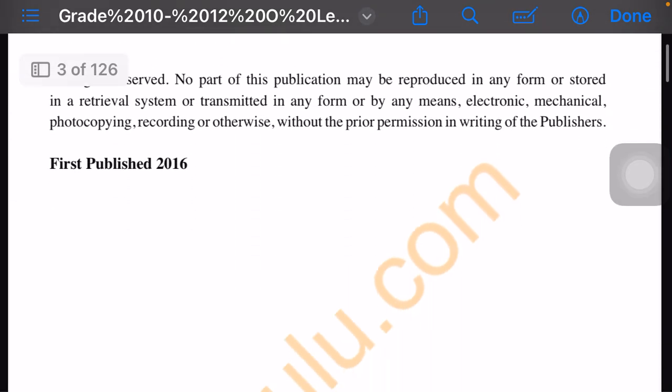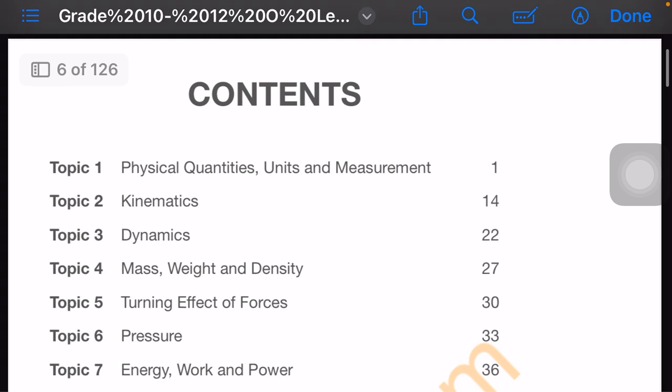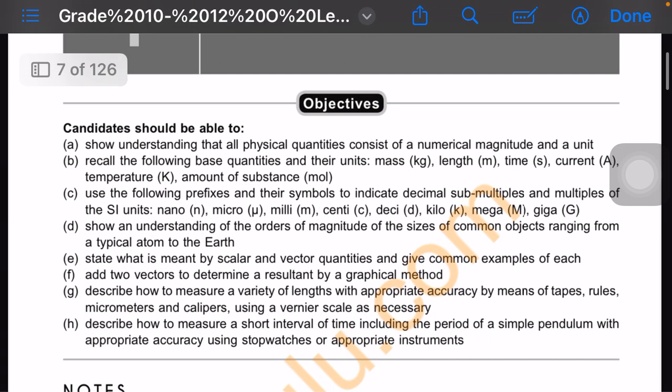Let's start the main purpose of this video. You can download the book at school.com, or you can contact me and I can send you this book for physics. The topics in our syllabus for ECZ are also the same for Cambridge. The first topic is physical quantities and units of measurement, which is one and the same thing, so you can actually use this book.